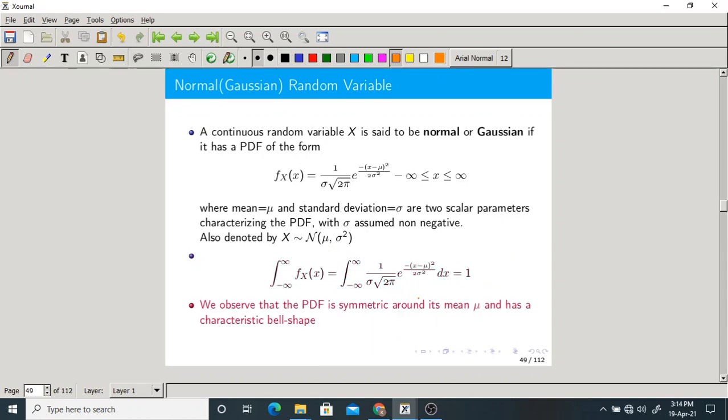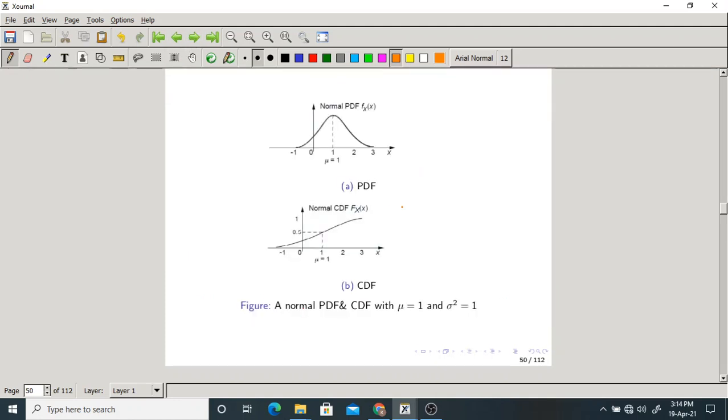One more thing is, this PDF is symmetric about its mean, and it has a bell-shaped curve. Very important. Now this is the PDF. It has mu equal to 1, so that's why it is symmetric about its mean. You know what symmetry means. This is called a bell-shaped curve, which is symmetric about its mean.